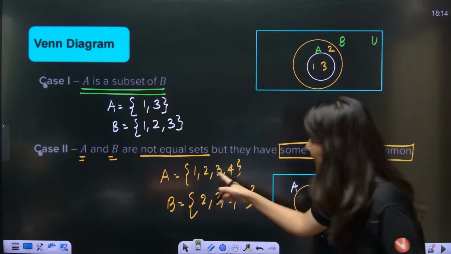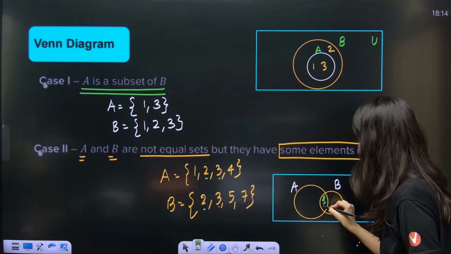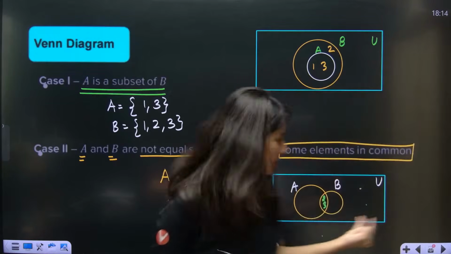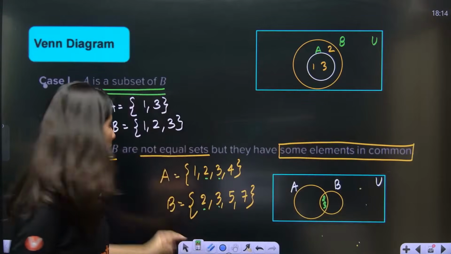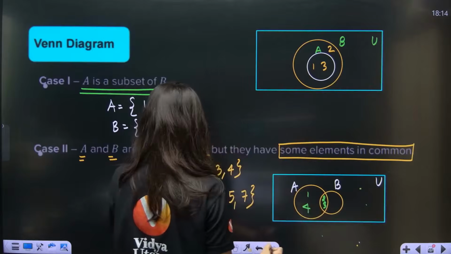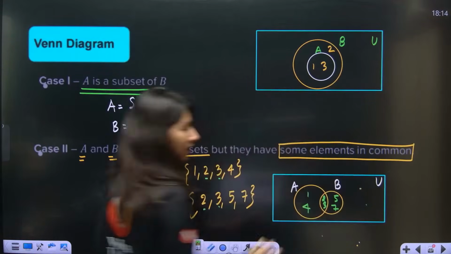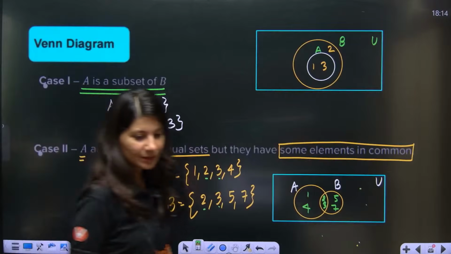Can you see that the common elements are 2 and 3 only? So 2 and 3 will be written in the common portion. This is the common portion. Okay, now A set, apart from 2, 3, is having 1 and 4 and B is having 2, 3 and is written 5 and 7. Yes or no? Getting it?